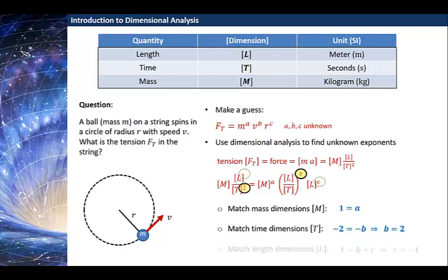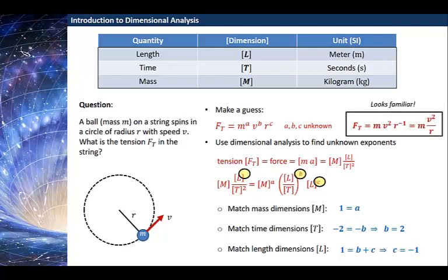Finally, let me use length on both sides. If I match the length dimensions on both sides, I have length to the power of 1 on the left-hand side. On the right-hand side, I have length coming in from two different places: length to the power b and length to the power c. So I must have that the 1 on the left-hand side is equal to b plus c. Well, using what I know about b, that tells me that c is equal to minus 1.